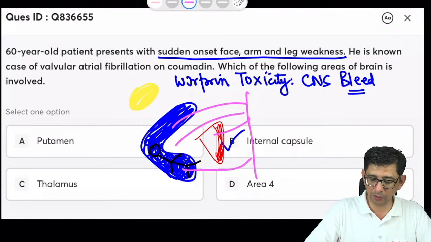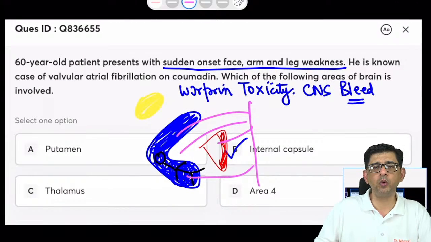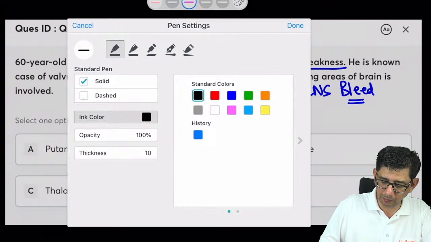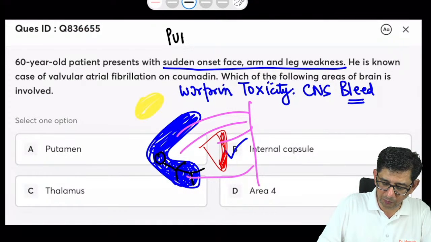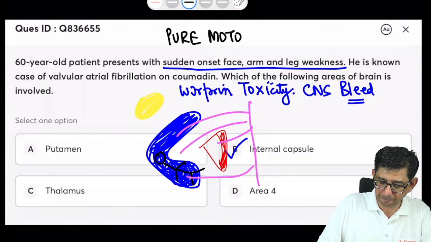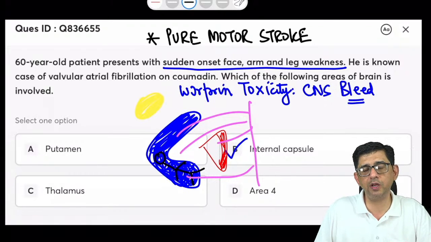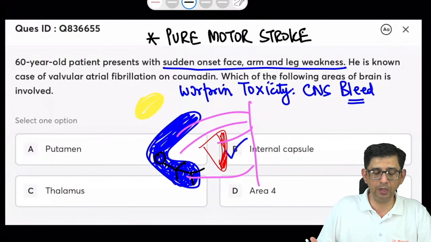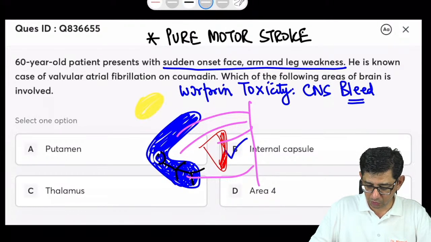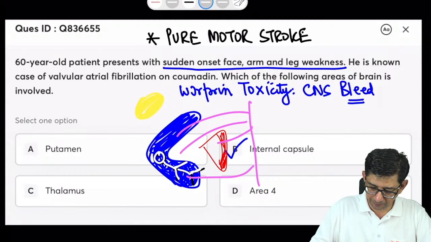Yes, Soumya, you're right. The dense stroke, that's a pure motor. The keyword which somebody mentioned right in the beginning, and it's been quite frequently asked in the exam, is pure motor paralysis or pure motor stroke, which is what I've explained. Pure motor stroke and pure sensory manifestations of lacunar syndrome are seen in subcortical stroke, where the internal capsule would get affected. So, I hope it was visible now.